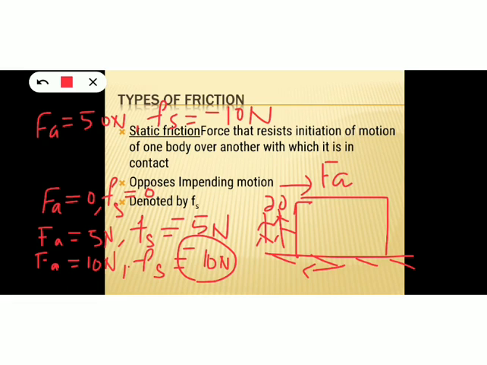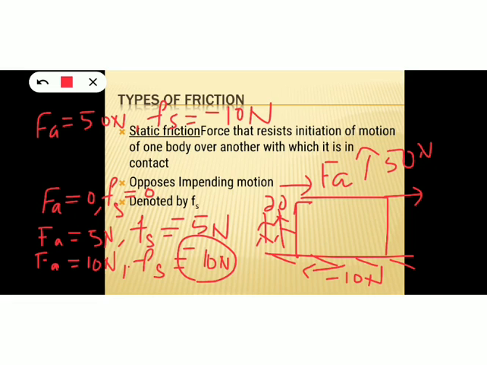Okay, so if the applied force increases beyond this 10 Newton, frictional force can't increase beyond its limiting value according to the applied force. So what happens? Now the applied force is greater, it is now 50 Newton, but the static friction is minus 10 itself. So this applied force dominates over the static friction, and as a result the box will move.